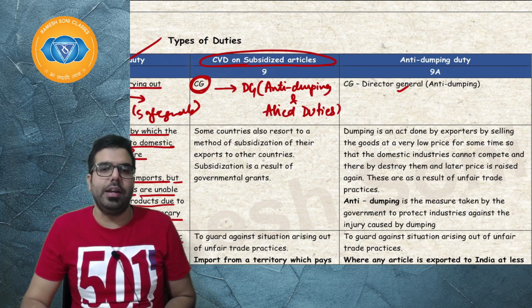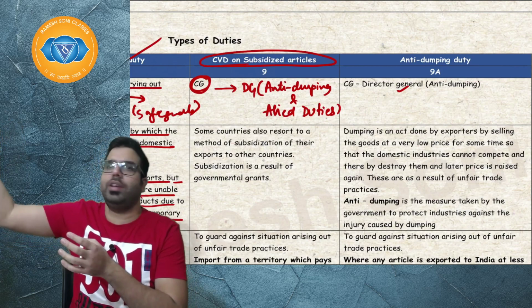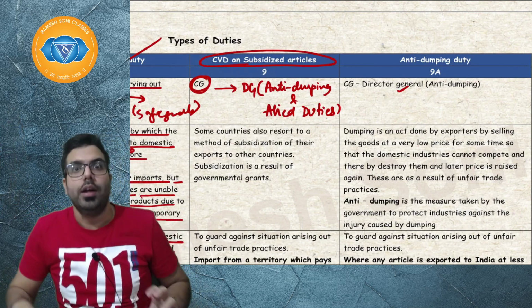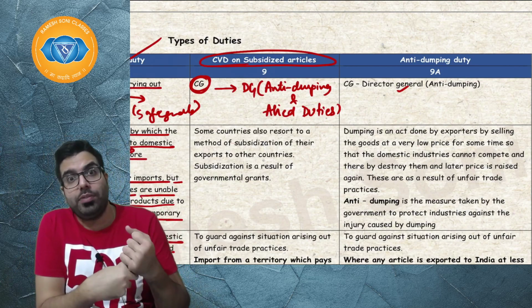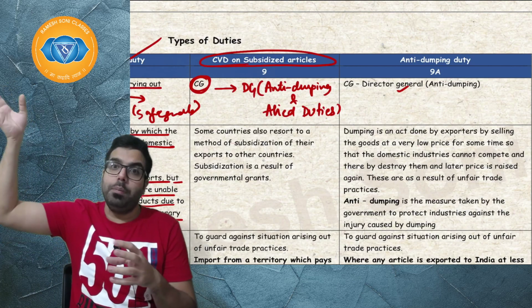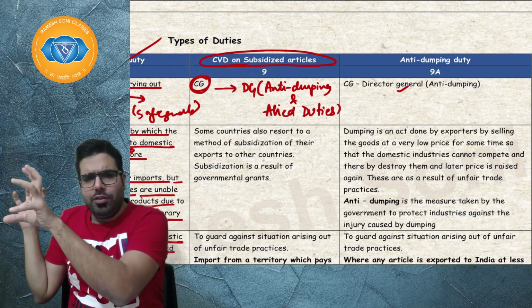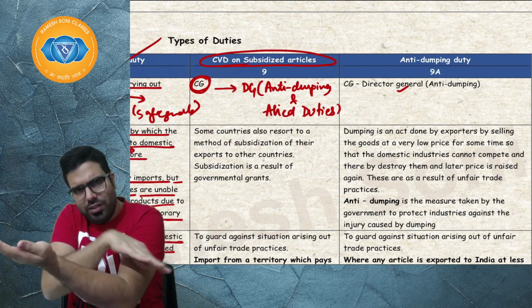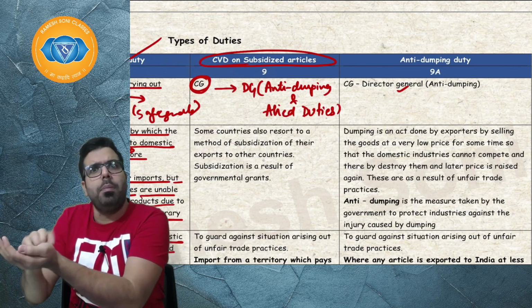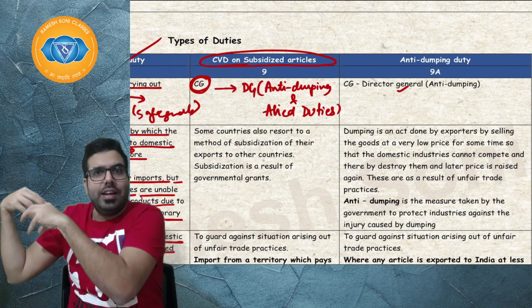What will happen in case of subsidized article is basically, supposedly, China is telling that if you send goods to India, we will give you subsidy. One manufacturer in China, the Chinese government is telling this manufacturer, hey, you send these goods to India, we will give you government grant, we will waive off your taxes, whatever taxes you have to pay to the government.